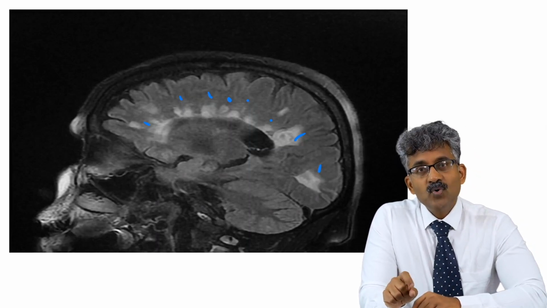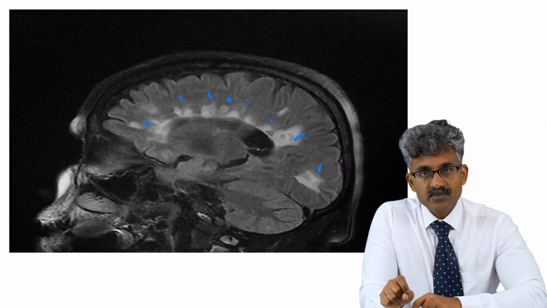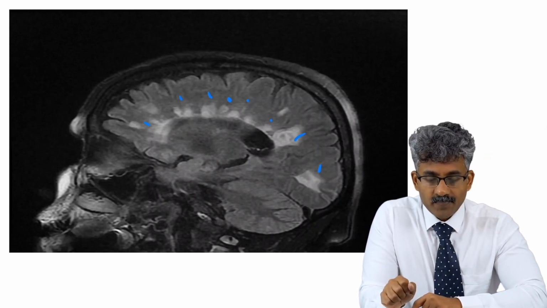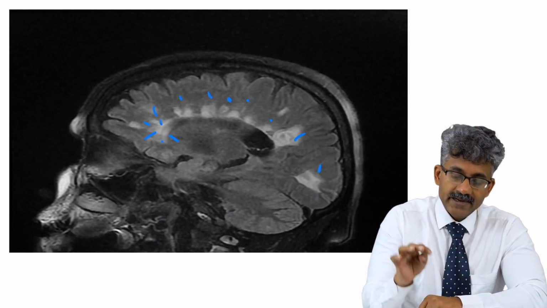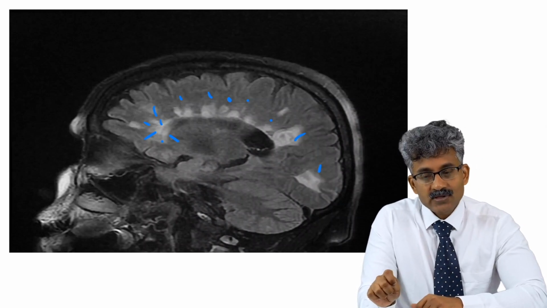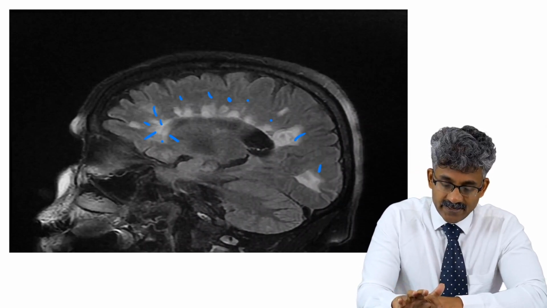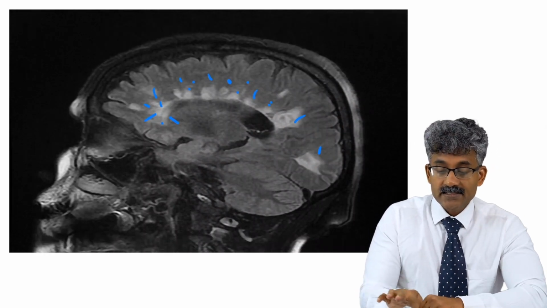Especially if the hyperintense lesions are seen in the anterior part of the corpus callosum, that is highly specific for multiple sclerosis. This is a nice picture depicting the demyelinating plaques in multiple sclerosis. Thank you.